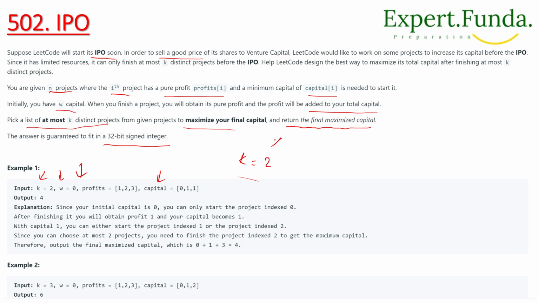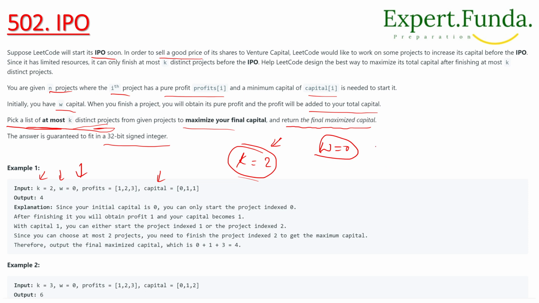We have to pick at most k distinct projects, so k is 2 means only 2 projects. W is the initial capital, and we have to increase it and return it so that the IPO can be started.